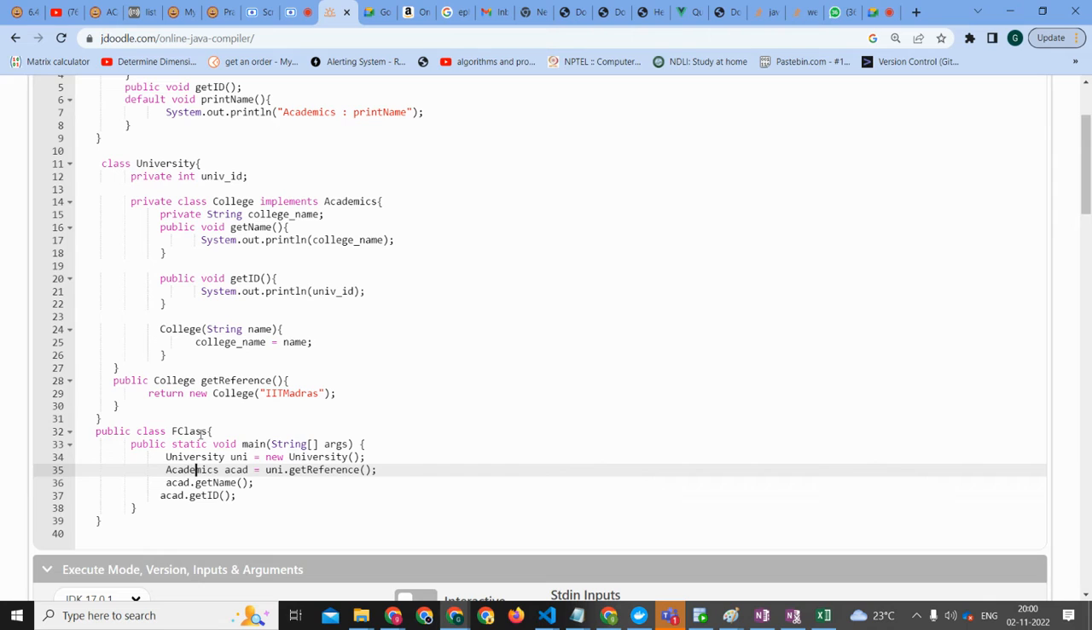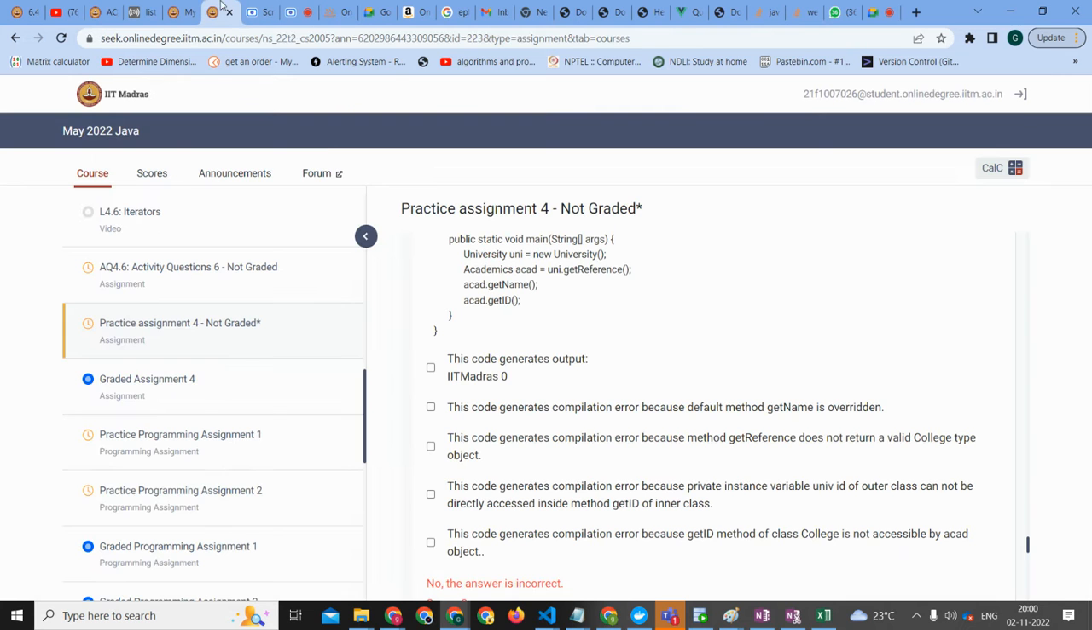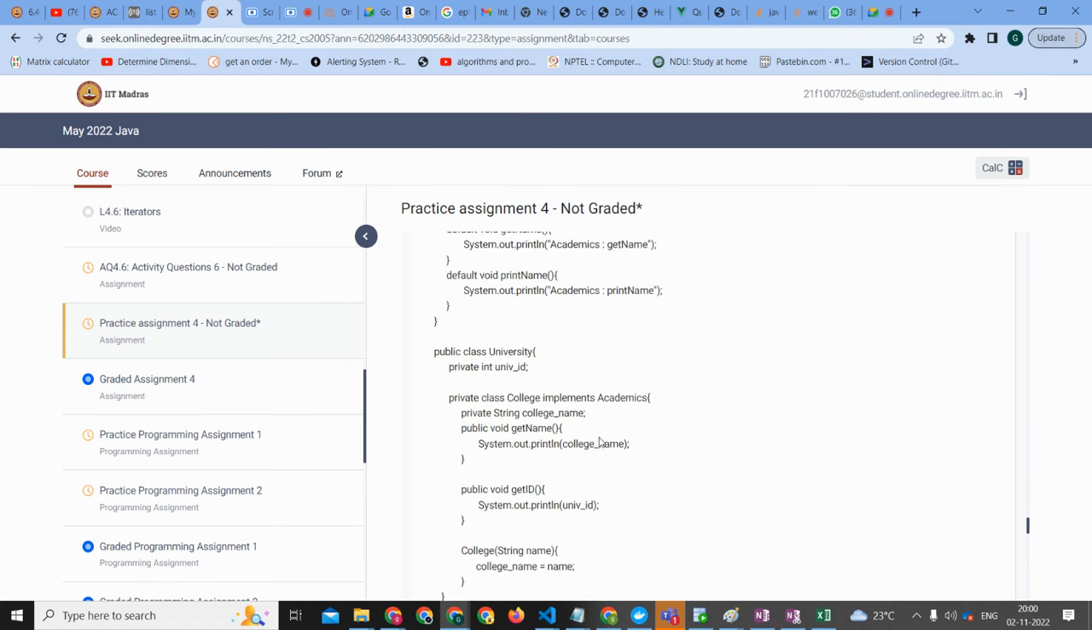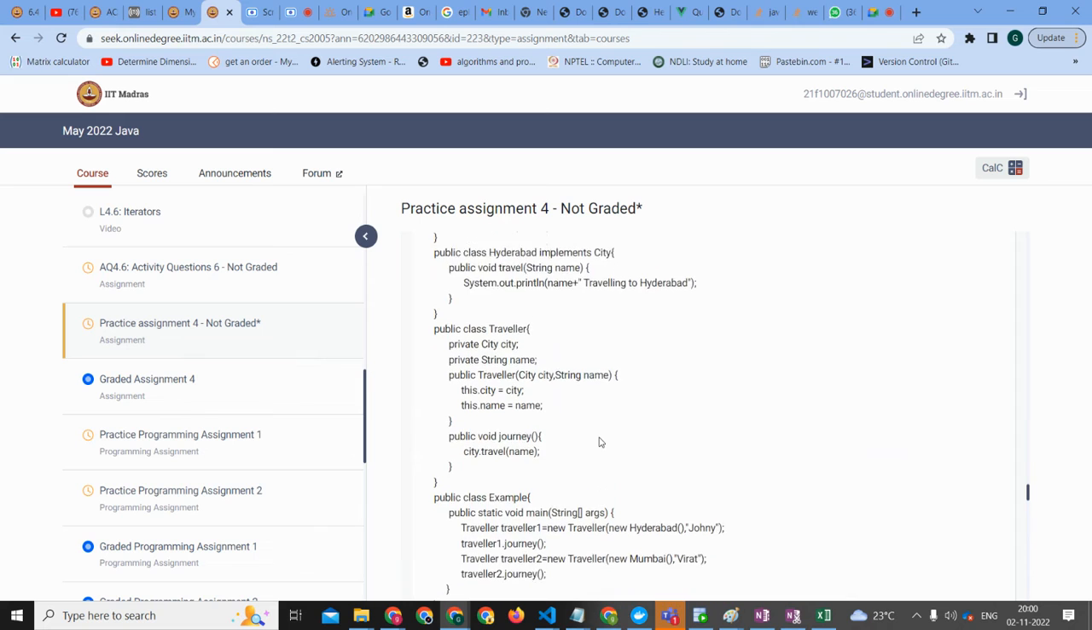Is a class object getting converted to an interface object? Is it possible? Is that what your question is? Yeah, it is possible. We have seen it.